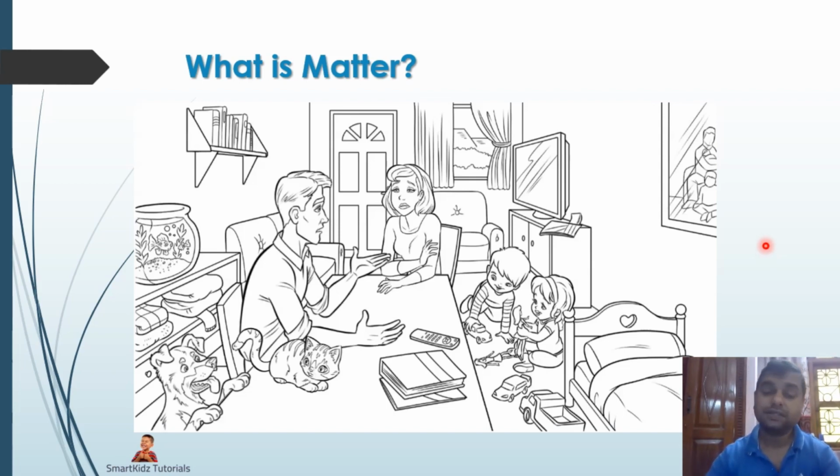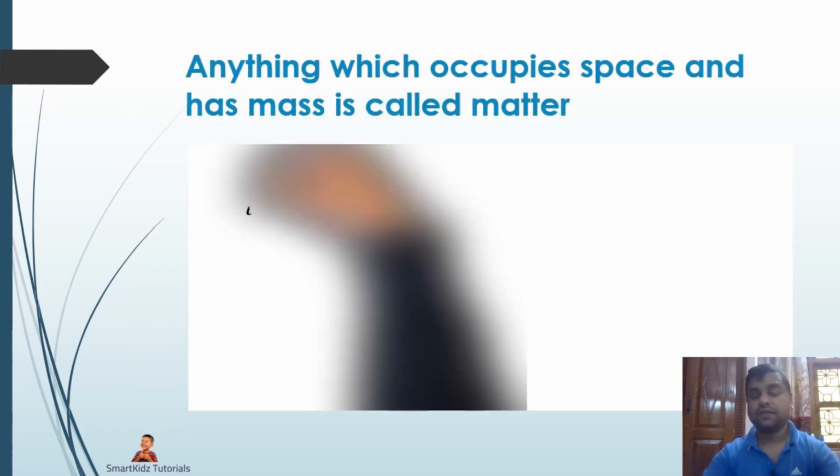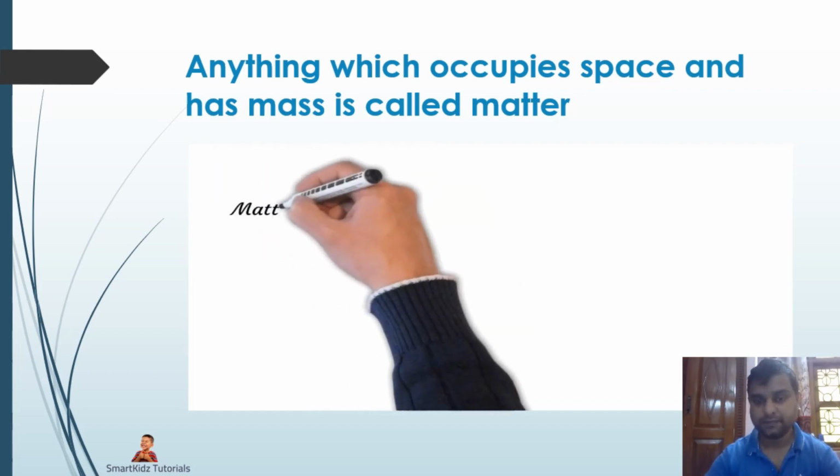All this comprises matter. So remember, matter is made up of living as well as non-living things. The definition goes: anything which occupies space and has mass is called matter.